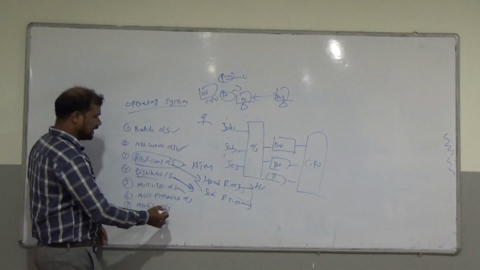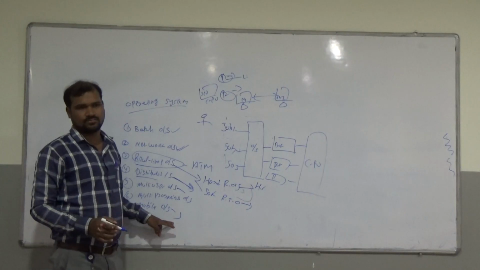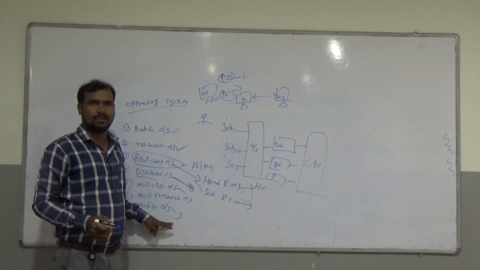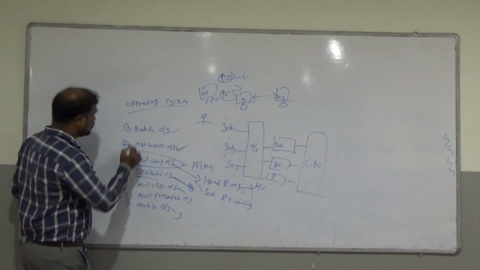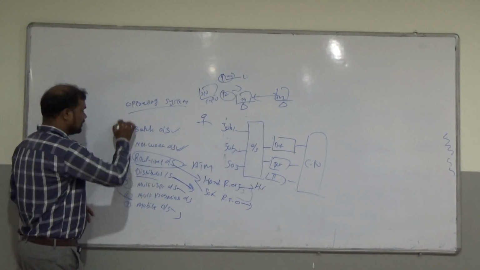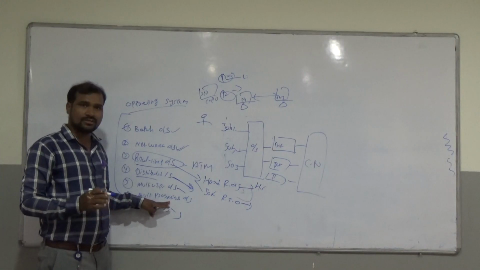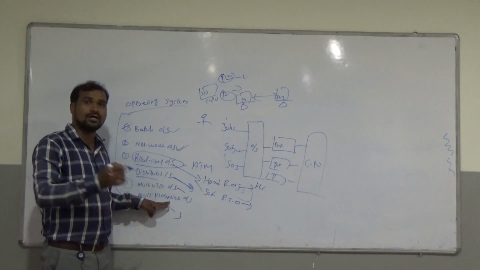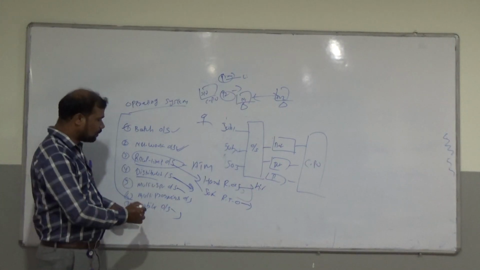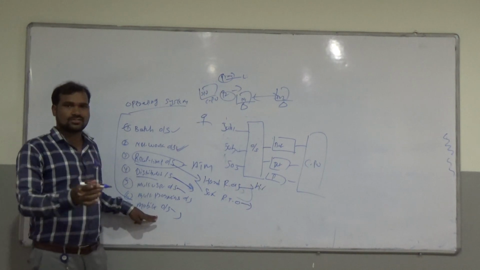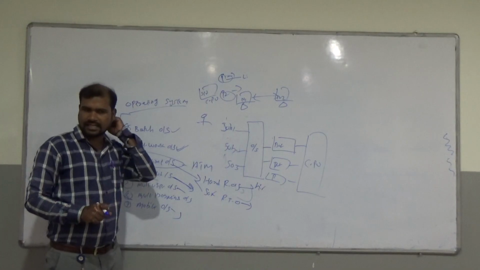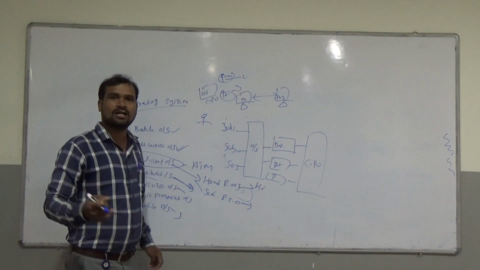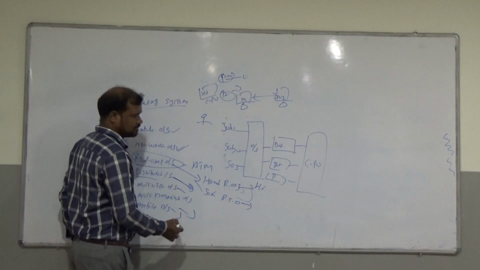Next one is the mobile operating system. You know mobile operating systems are there. Other operating systems run on the computer system only, whereas a mobile operating system works only on mobiles, like Android and Mac. These all run with mobile operating systems only.